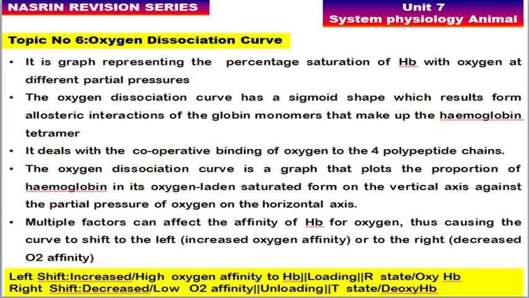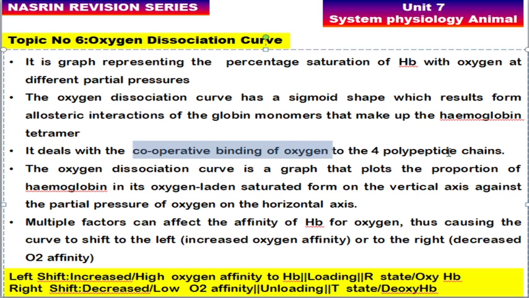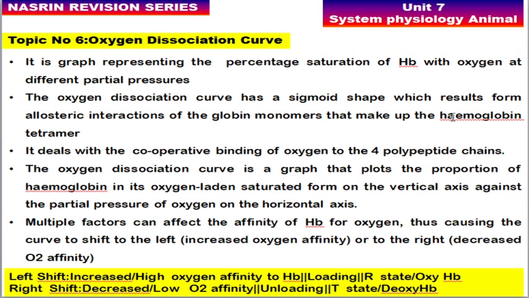Okay. So next thing is the oxygen dissociation curve. This is a graph representing the percentage saturation of hemoglobin with oxygen at different partial pressures. So this oxygen dissociation curve will be sigmoidal in shape, which is due to an allosteric interaction or cooperative binding of the globin monomers that make up the hemoglobin tetramer. Okay, it deals with the cooperative binding of oxygen to the 4 polypeptide chains. Okay, so since hemoglobin is a tetramer, it is made up of 4 polypeptide chains.